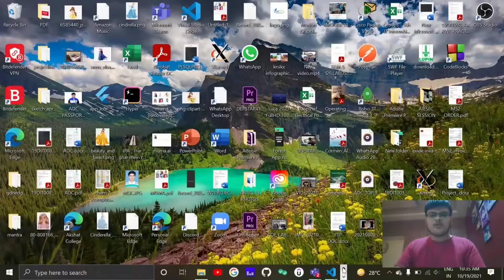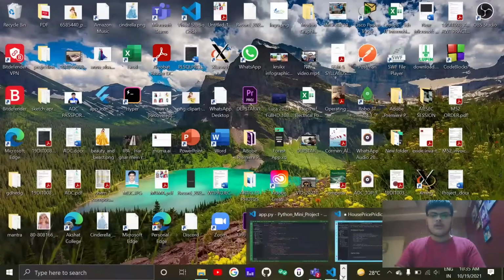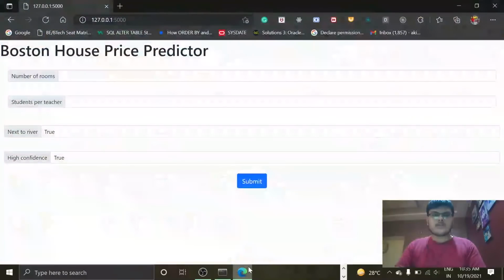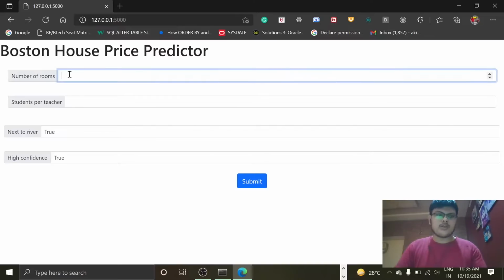So today I am going to show you a Python project that is based on machine learning, that is Boston House Price Predictor. In this project I have developed a machine learning model using multivariable regression and linear regression. In Boston House Price Predictor, you can develop any predictor, not even house price, on any data set using such a method, that is the multivariable regression. So first I will show you the project in action, and then I will show you the whole code, and we will go through the code together.